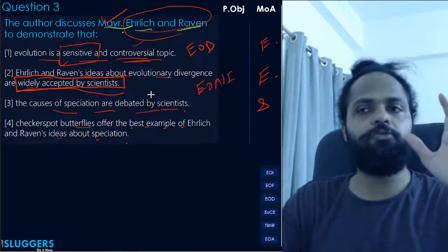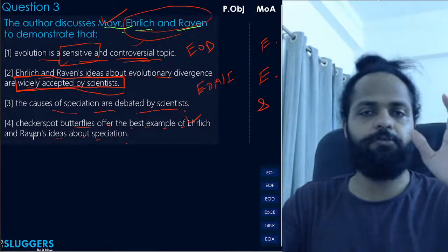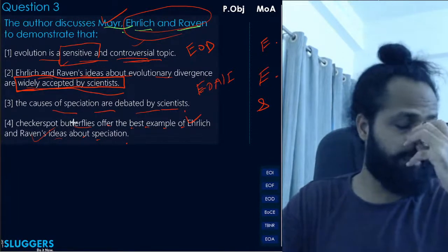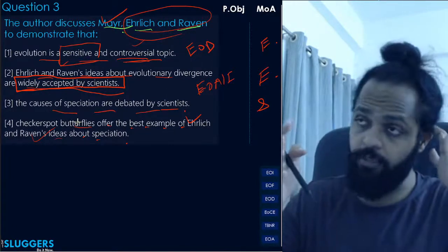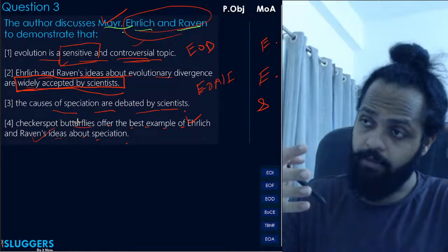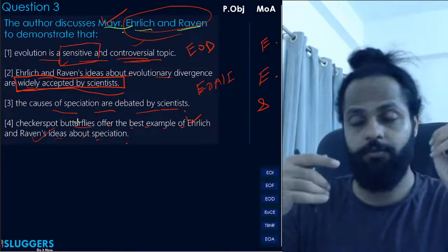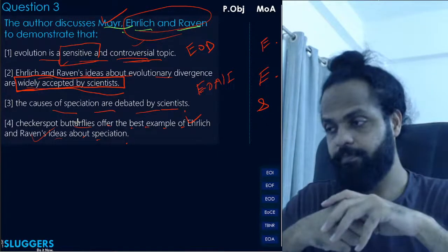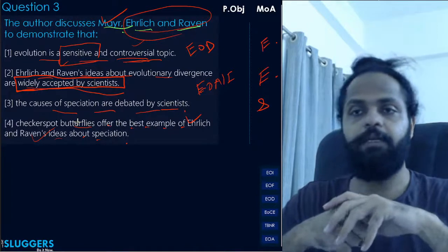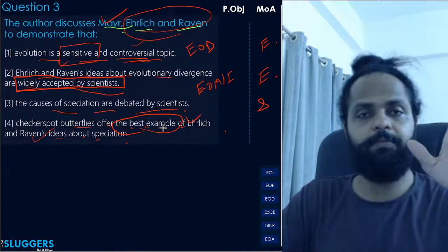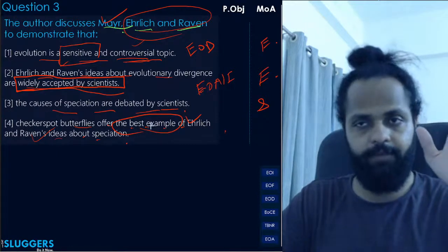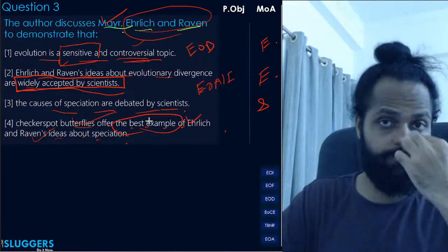Checkers, these two guys, they studied the checker spot butterflies' habitat and their behavior over some period of time to come to derive their hypothesis, to substantiate their hypothesis. But उसमें से हम ये नहीं कह सकते कि भाई इसी में best example मिल रहा है. Unless it is mentioned in the passage, and it is not mentioned anywhere, that they offer the best example, we don't know.